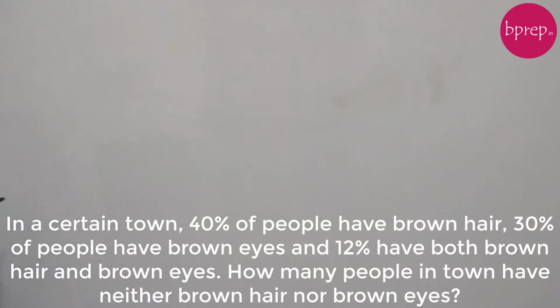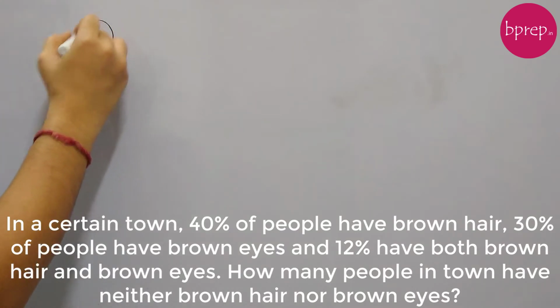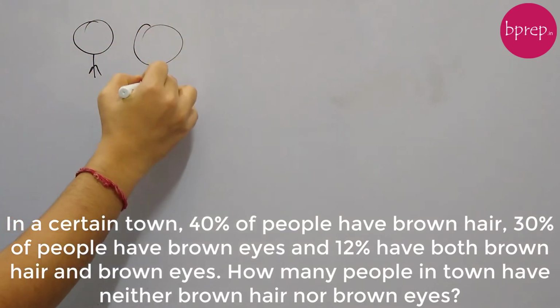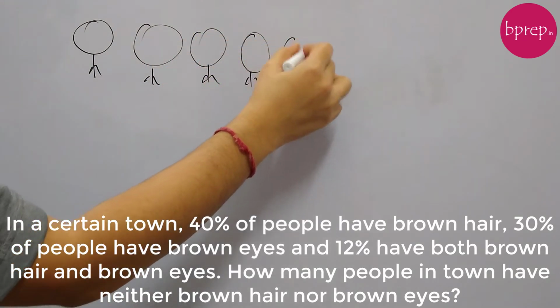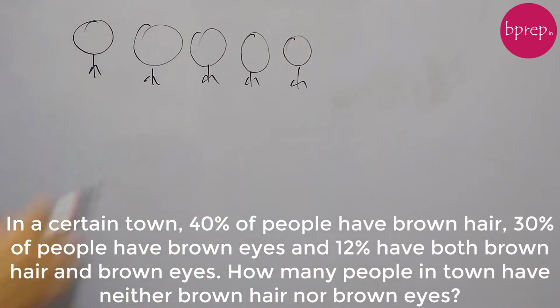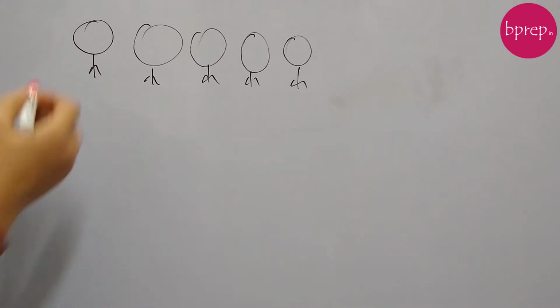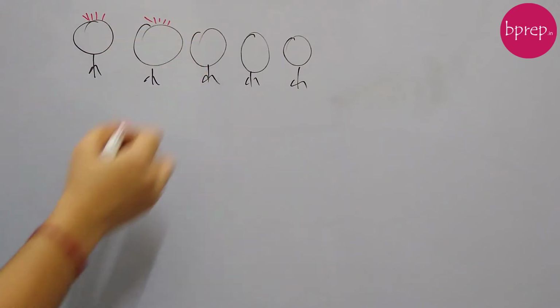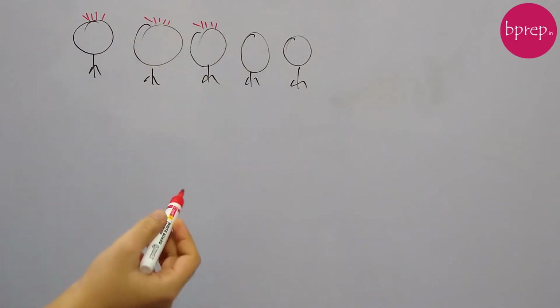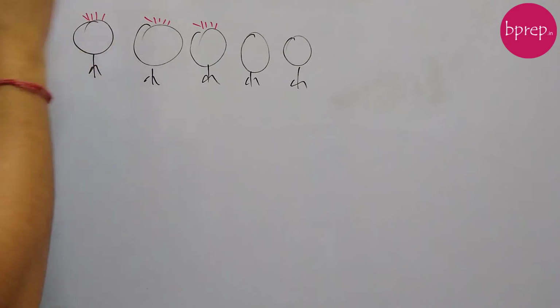Let's say in a town there are certain people. So let's say this is a guy, another guy, 3, 4, 5. Let's say we have 5 people in the town, and 40% of people have brown hair. So let's not go to numbers, let's just try to see the status. Some people are having brown hair, so I'll say this guy is having brown hair, this guy is having brown hair, and this guy is having brown hair. I have a red marker, but let's say this is brown.